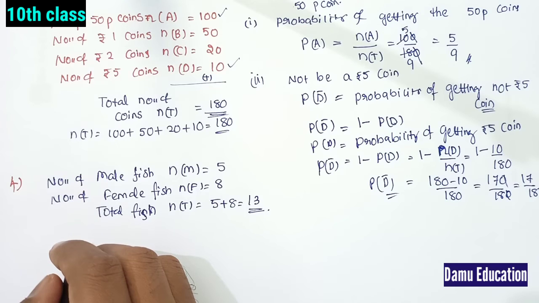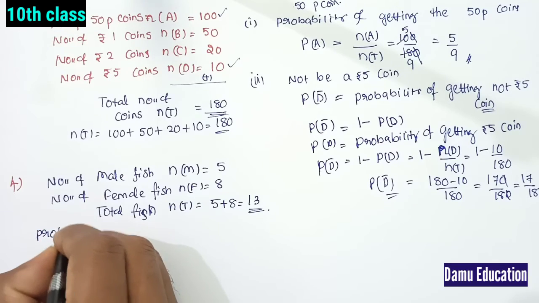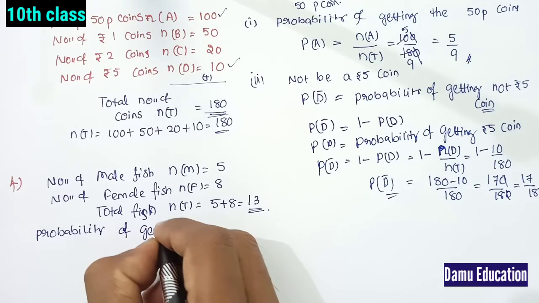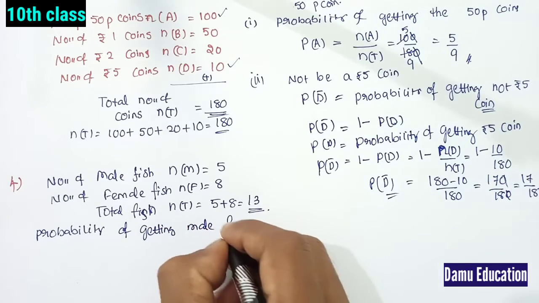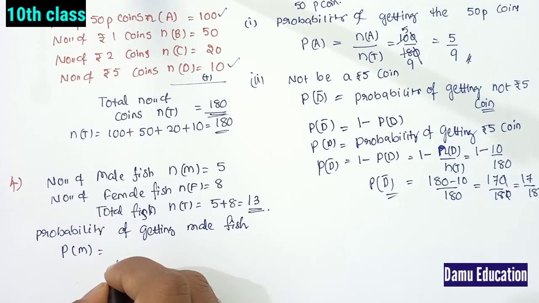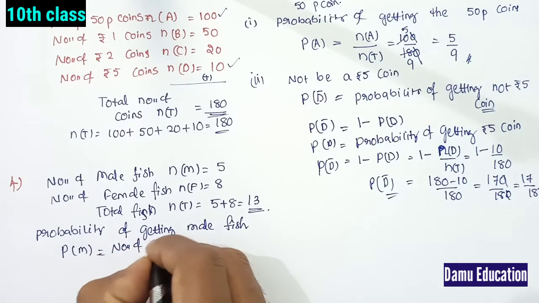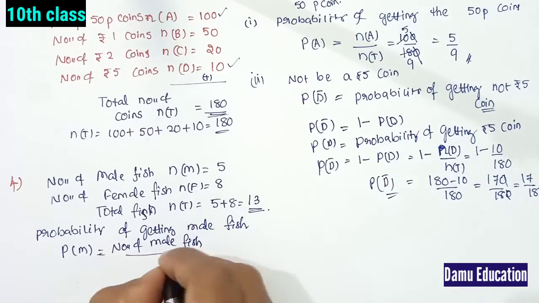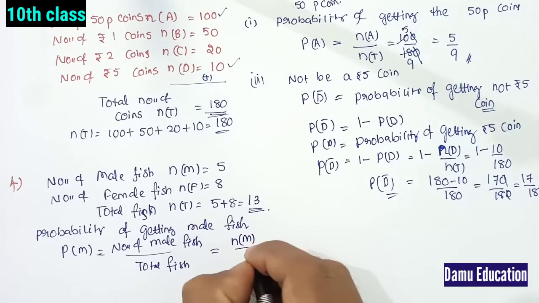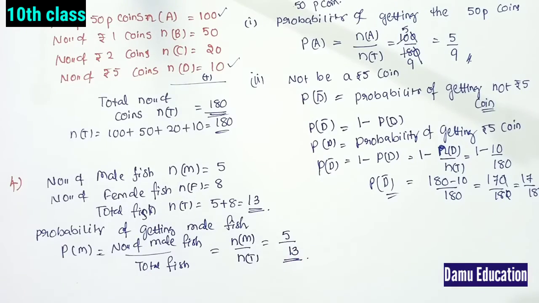Then what is the question? The probability of the fish taken out being a male fish. So the probability of capital M will be equal to the number of male fish by the total number of fish, n of M by n of T. The number of male is 5, so it is 5 by 13.